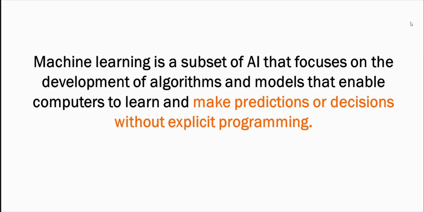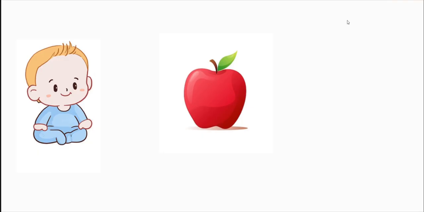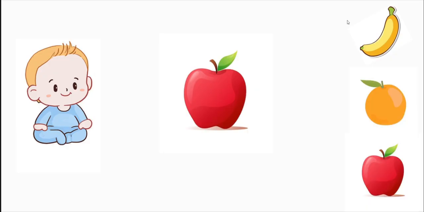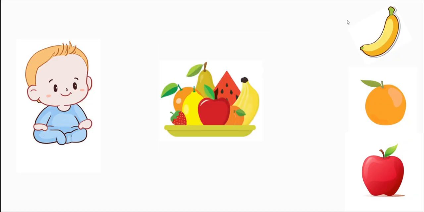So if you think about it, how do we humans learn something? For example, there is a child, and how would he or she learn about, say, what is an apple? They will see a lot of fruits around them. They will see banana, they will see orange, they will see apple, and over time they will understand that okay, anything that is round, anything that is red in color is an apple. And next time when this kid sees 10 fruits placed in front of him or her, they can easily identify which one is an apple because they have memorized some properties of the fruit. They have seen it, they have learned it, and that's the way we all learn things.